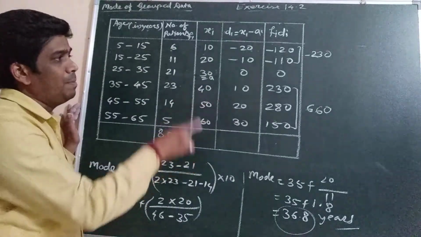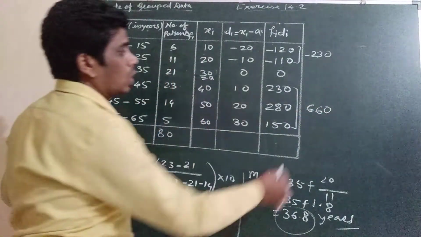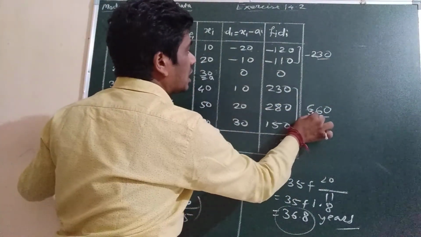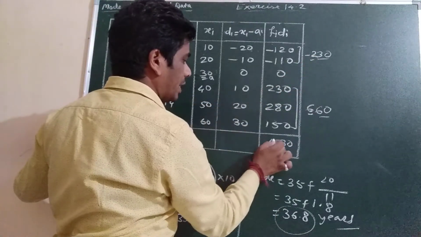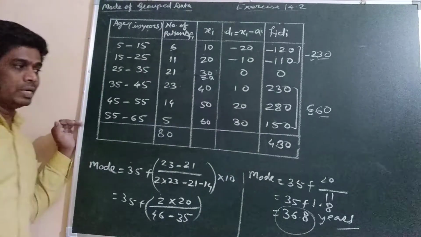Now 660 minus 230, we get positive because the bigger number is 660. So this will be 60 minus 30, it will be 30, and 6 minus 2 it will be 4, 430. We got 430 as summation of fi into di.